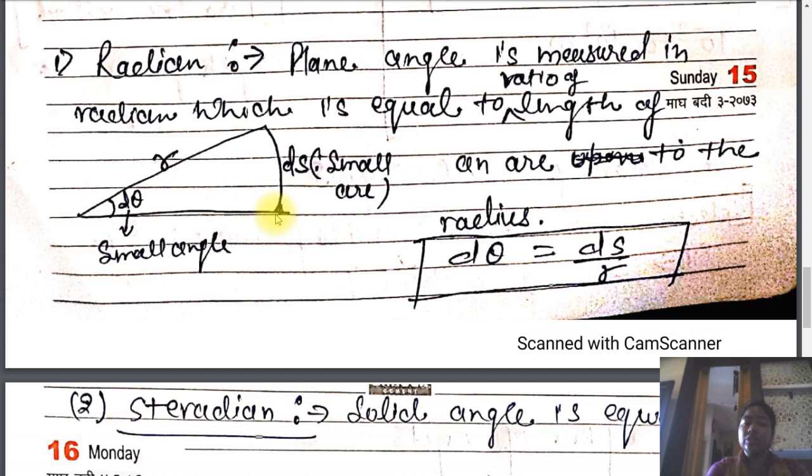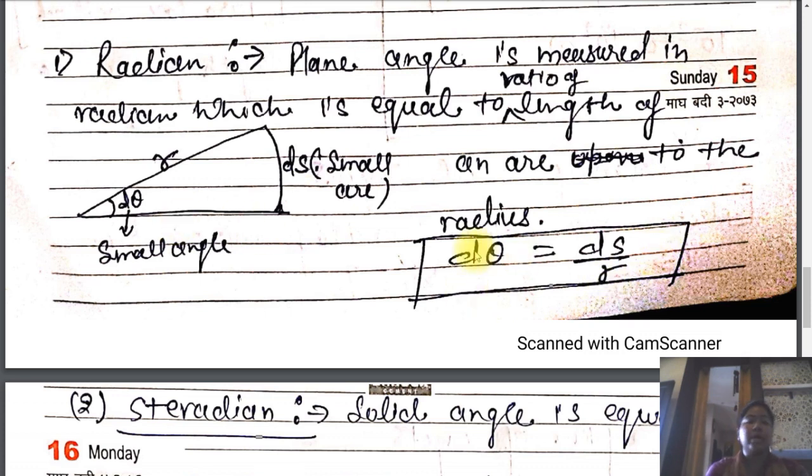So by the definition, by the formula of the angle, as we know, angle is always equal to arc upon radius. Now we will place all the values in the standard formula of the angle. So here we have the angle d theta equals arc upon radius. What is the value of the arc? We have the smaller value of the arc, so we will place ds over here, and after that the radius. What is the value of the radius? Radius will be the same for all the smaller or larger values for the circle, so that will be equal to r.